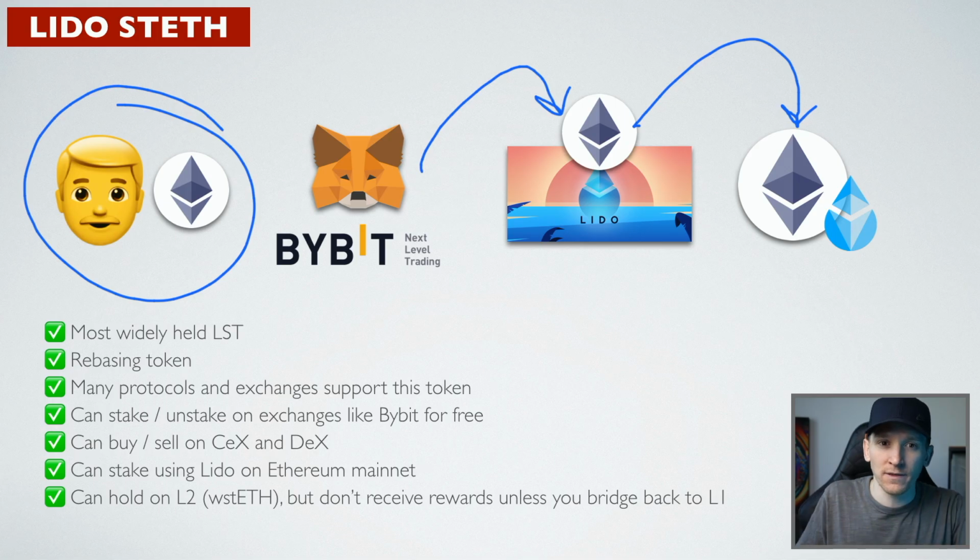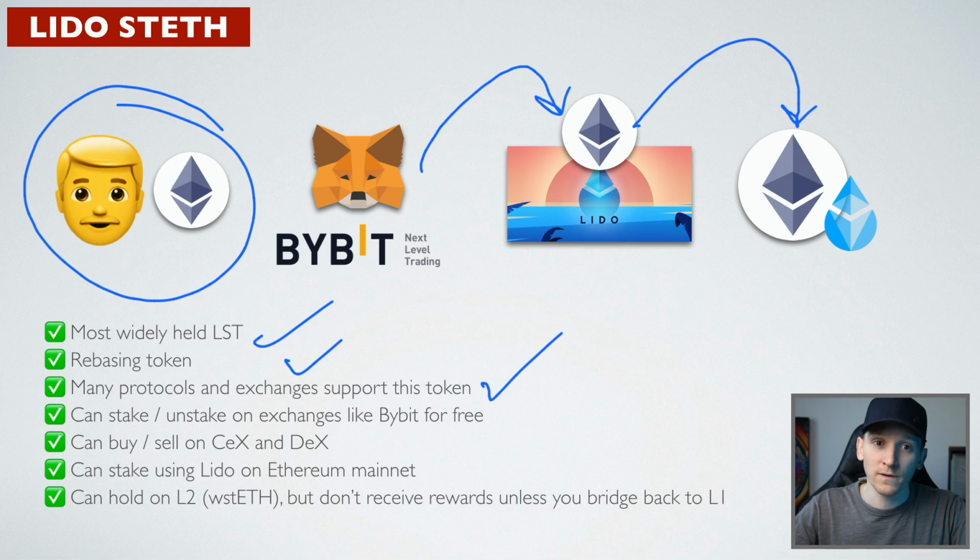Here are some things about staked Ethereum from Lido that you might want to know. It's the most widely held liquid staking token as of right now by a long way. It's a rebasing token, so you get more tokens in your wallet over time to represent the yield that you earn. A lot of protocols and exchanges support this. You can stake and unstake on exchanges like Bybit for free. Bybit are great, so what you can do is just put the ETH on there, go through and stake it,